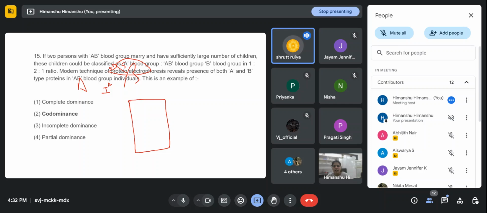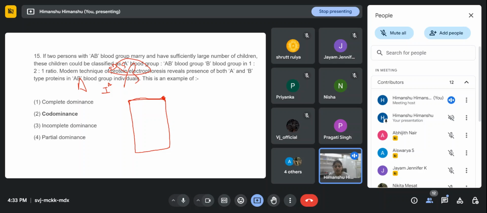Ma'am, basically we differentiate proteins according to the size. Right. Anyone else? Ma'am, if we separate proteins according to their densities.